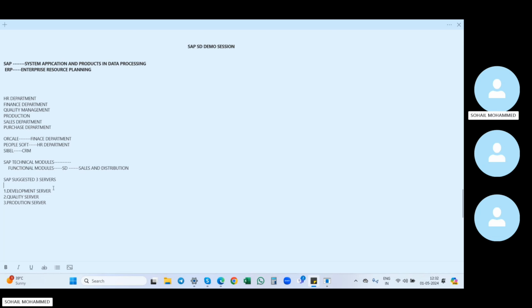The development server is used to configure the client's business process in SAP. When the client comes towards SAP and installs the new software in their systems, we configure all the business processes, right? Whatever the old business processes are, we need to configure those in SAP as well. That work is done in the development server only. So the development server is where we configure the client business process into SAP.